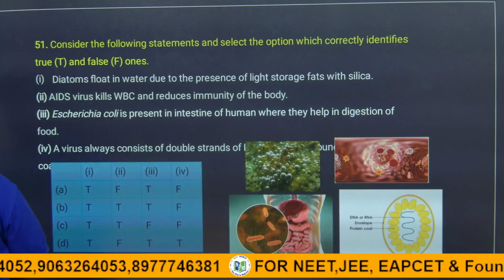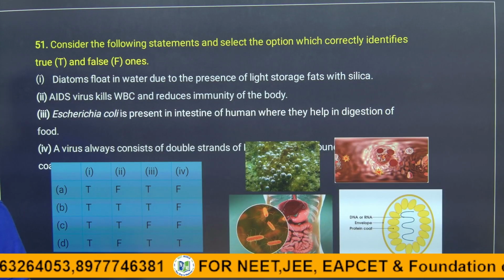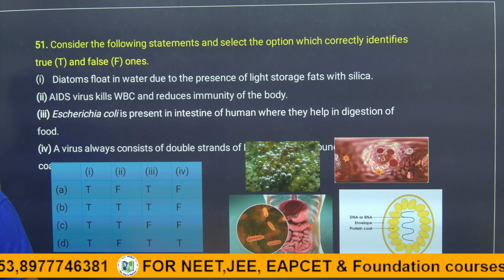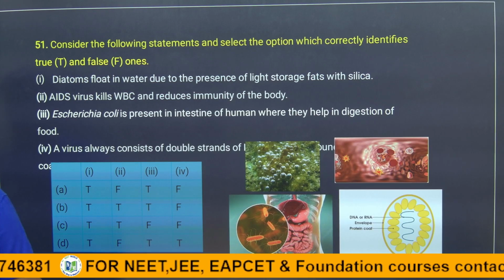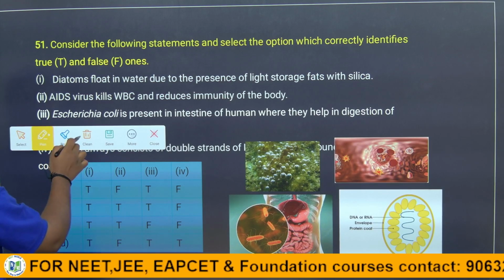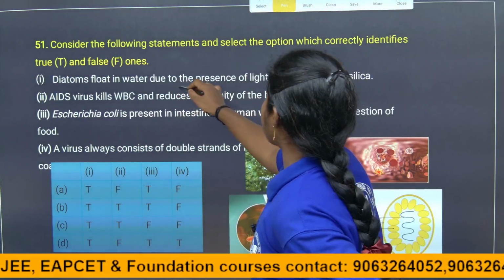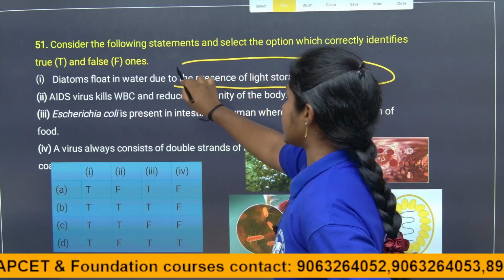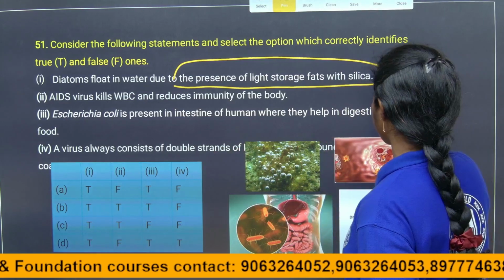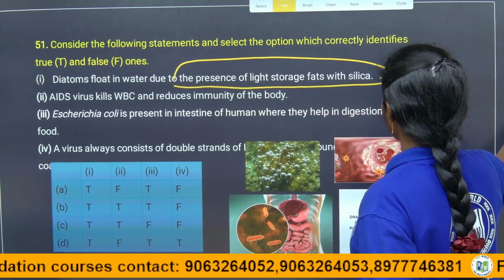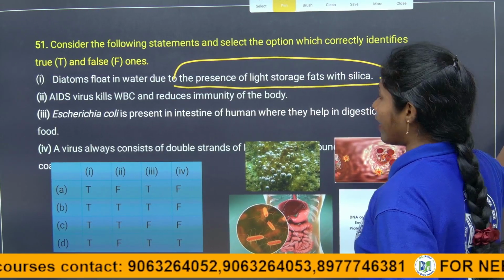Okay. So the first question we discussed already, children. So what was the answer for it? Diatoms float in water due to the presence of sunlight and storage of fats. That is why they are exhibiting the buoyant condition. Of course it is true, the storage of fats with silica, right?